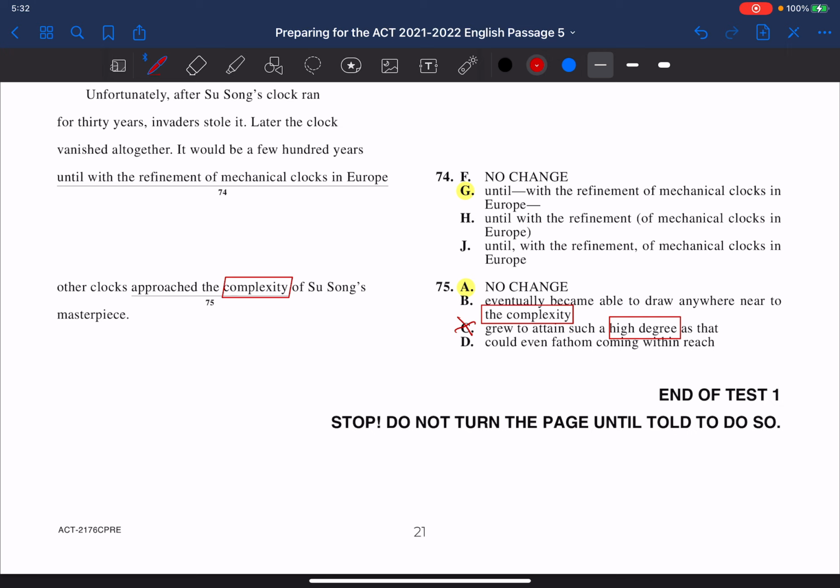And so a high degree, that's usually when we talk about a skill. And within reach of his masterpiece, usually when we talk about within reach, we're talking about a skill and less of a contraption, less of a device. And so comparing this to this, approached, eventually be able to draw anywhere near to, all of that in blue here can be expressed by this here, but we always want to pick the shorter of the answers. So that's why the answer is 75.